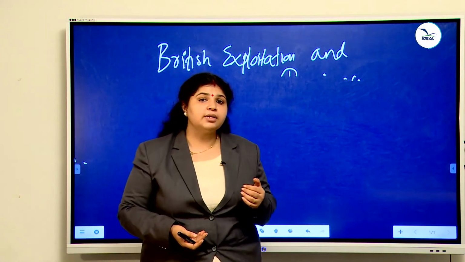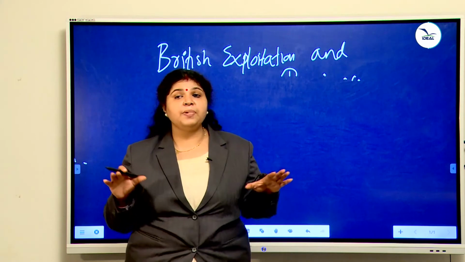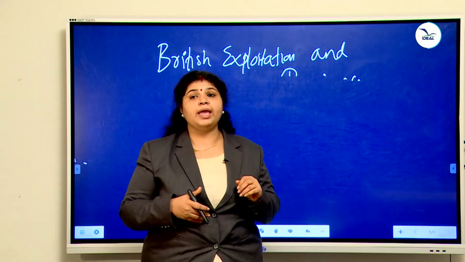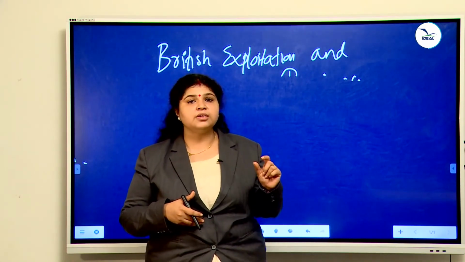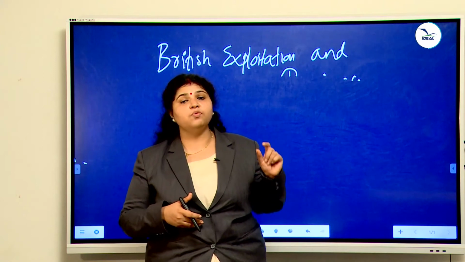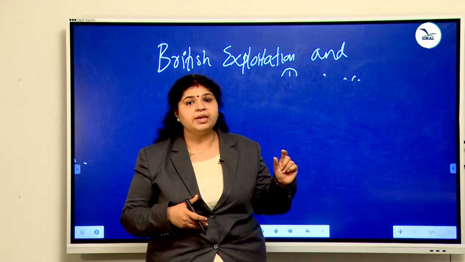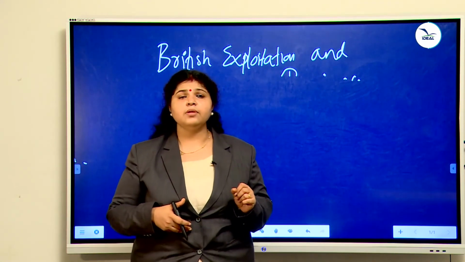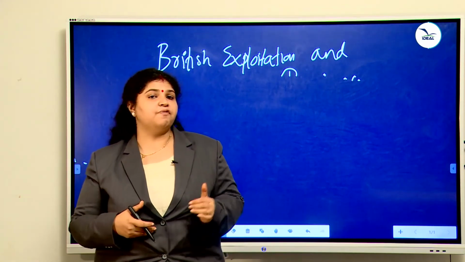Later, the British started the Malabar Special Police, MSP, to suppress this rebellion, and the William Logan Commission was also set up to inquire about the causes of the rebellion. The William Logan Commission pointed out that the main cause of the revolt was the unfair land revenue policies implemented by the British in Malabar. So these are the problems the farmers suffered.